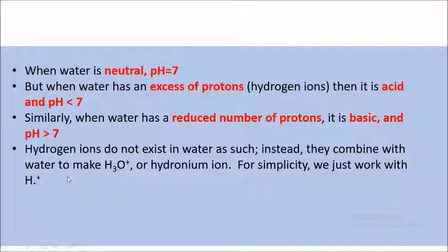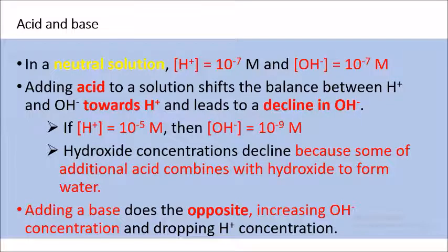And hydrogen ions do not exist freely in water. Instead they will combine with water to make H3O plus, or what we call the hydronium ion. And in a neutral solution, the number of hydrogen ions and hydroxide ions is similar, about 10 to the power of negative 7 molar.